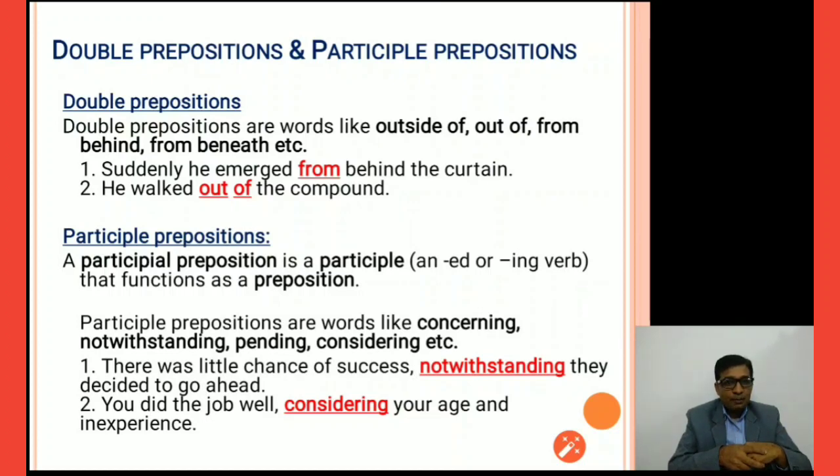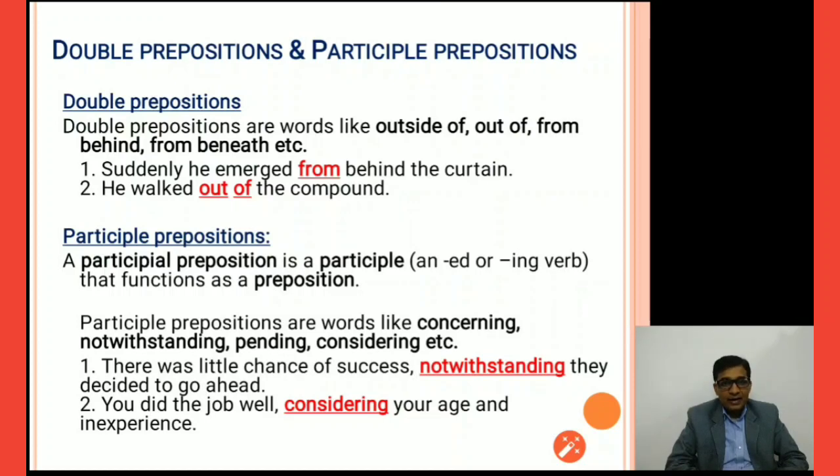Participle preposition. A participle preposition is a participle, an -ed or -ing verb, that functions as a preposition. Participle prepositions are words like concerning, notwithstanding, pending, considering. So these are the participle prepositions. There was little chance of success.